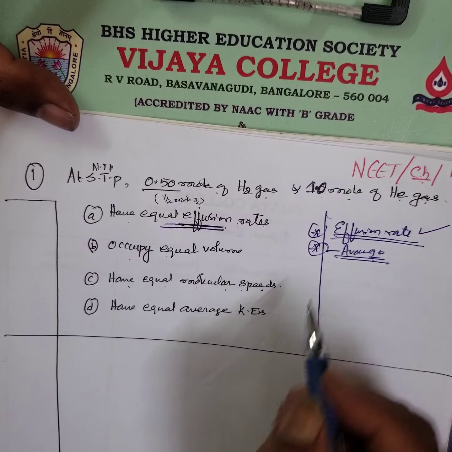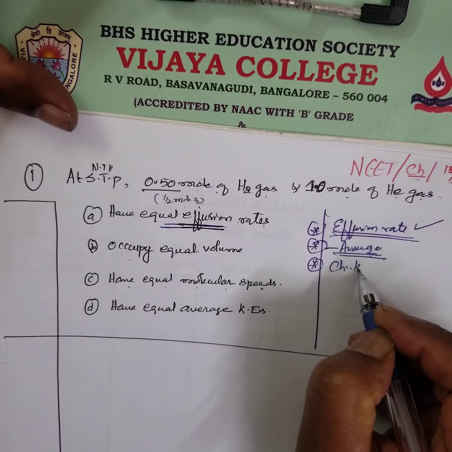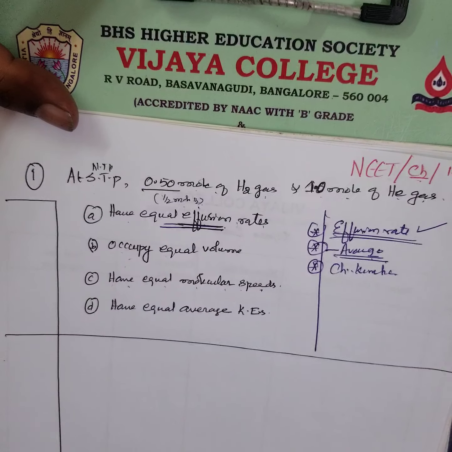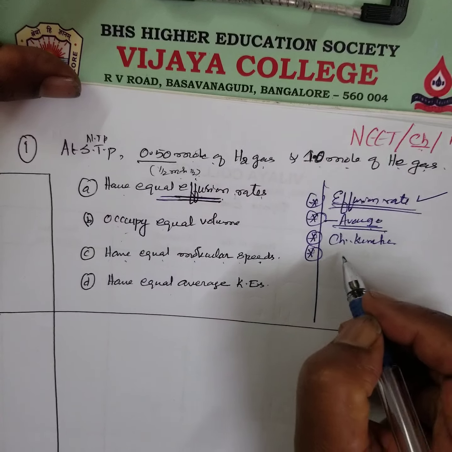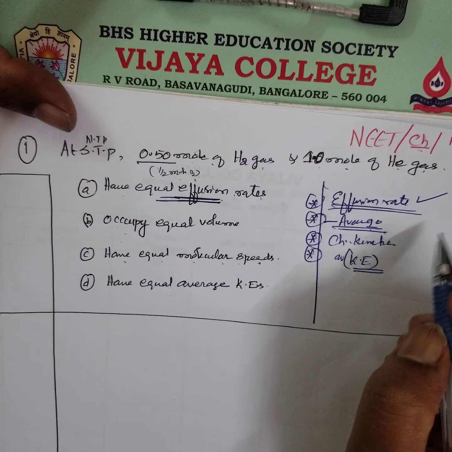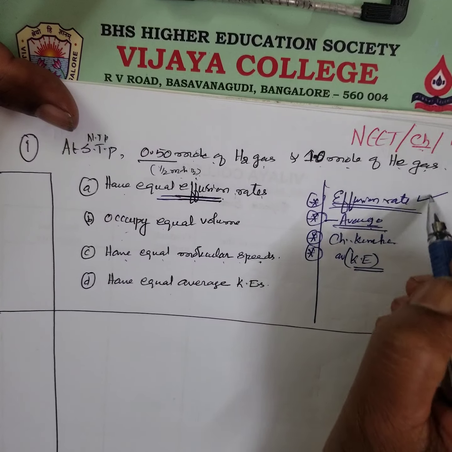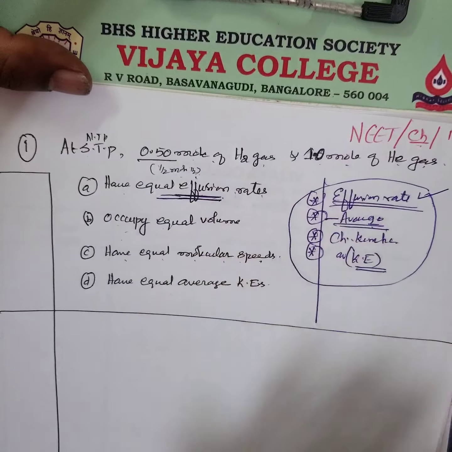Then again, have equal molecular speed. That means chemical kinetics. You have to be thorough. Then average kinetic energy, kinetic energy of gas. That also you have to study. You have to be thorough in this question. In order to tackle this question, you have to know all these things.